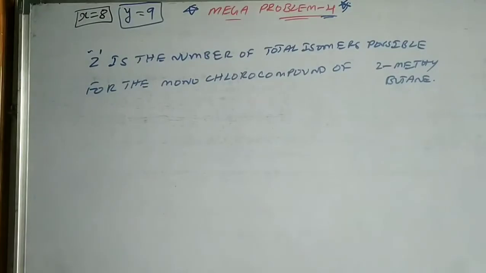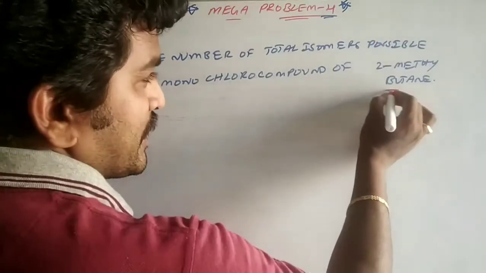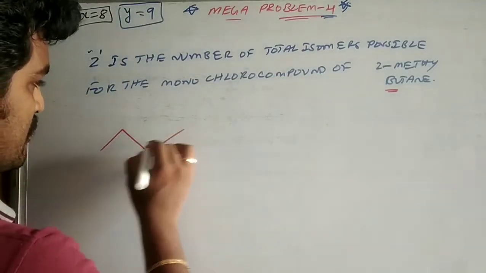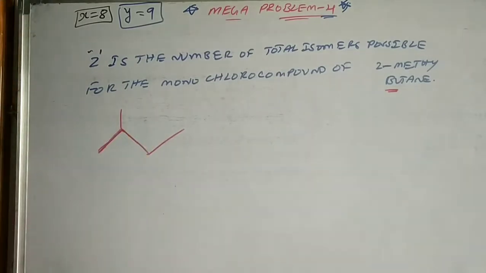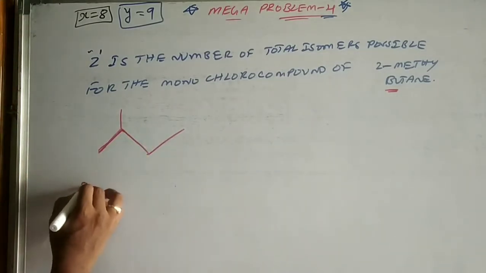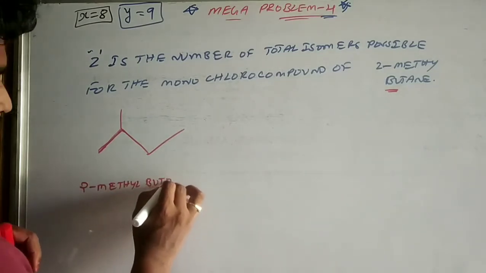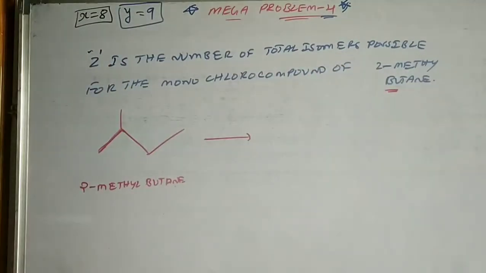So here we have to take 2-methyl butane, and after monochlorination, we have to count how many products will come. This is a very, very important thing. Once in the mains examination, they asked this question. This is 2-methyl butane. On monochlorination, what are the possible compounds?